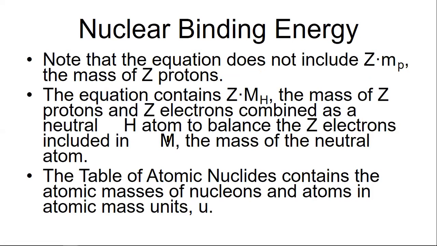Note that the equation doesn't include the mass of the Z protons. The equation contains M_H, the mass of a proton and an electron combined as a neutral hydrogen atom, to balance the electrons included in the nucleus, and M is the mass of the neutral atom.